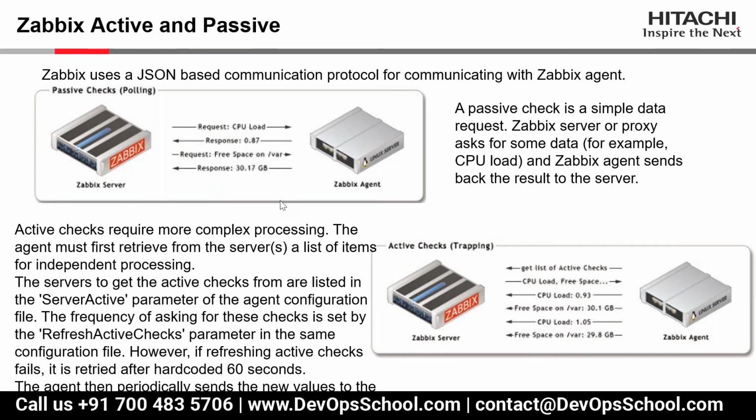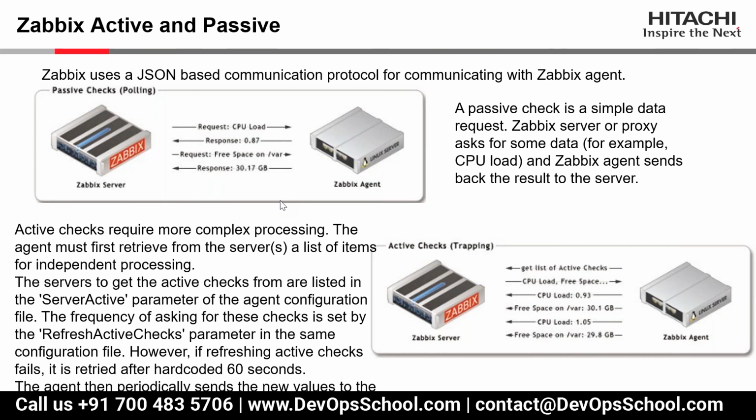The agent starts the communication first, not the Zabbix server. The agent will send a particular list of checks which are required. Then the Zabbix server responds that it wants the CPU, free disk space or any other parameter. Then the agent will reply to it.